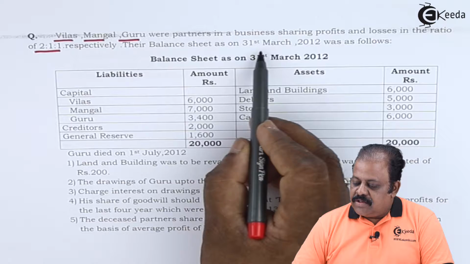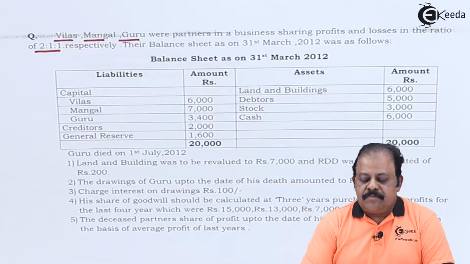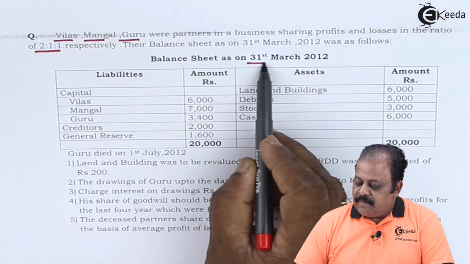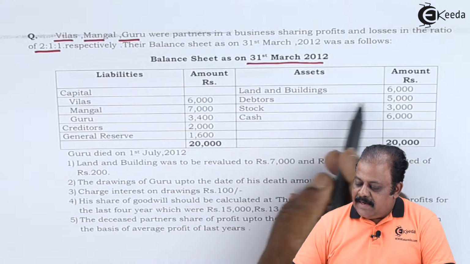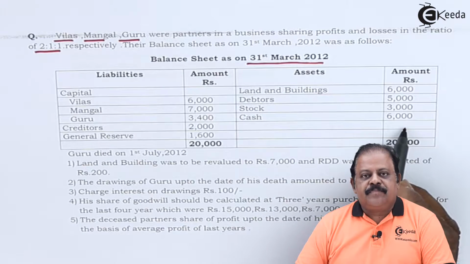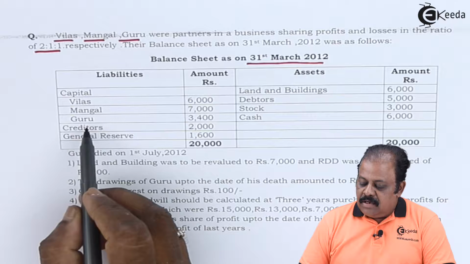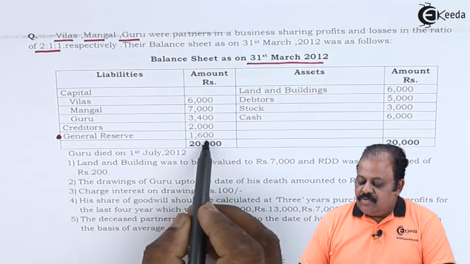Their balance sheet as on 31st March 2012 was as follows. Balance sheet as on 31st March 2012. Asset side: land and building, debtors, stock, cash. Liability side: capital of Vilas, Mangal, Guru, creditors, and we have general reserve.